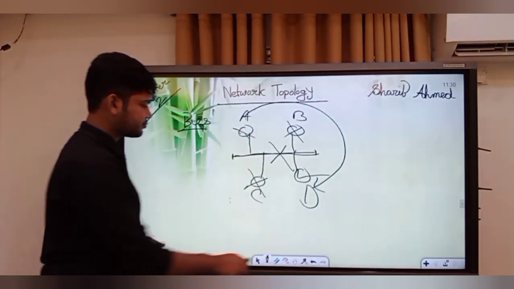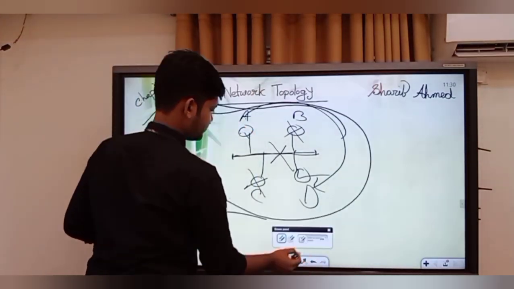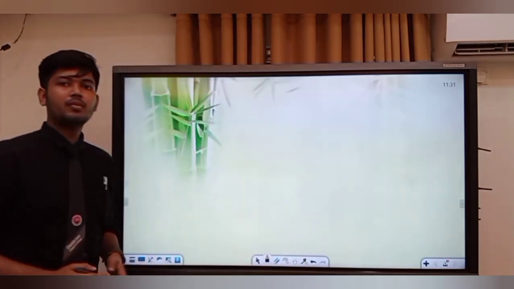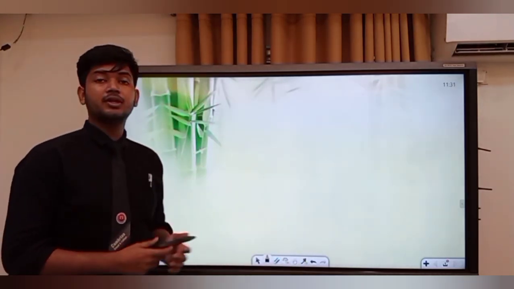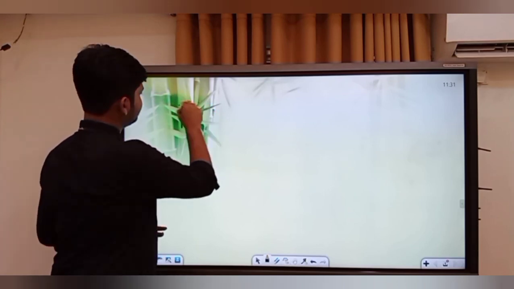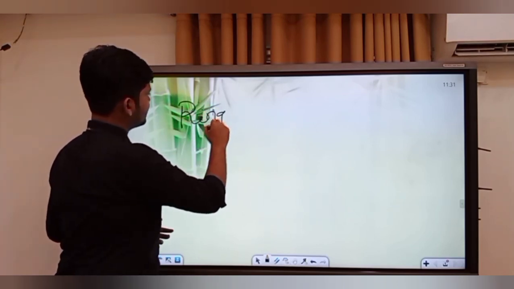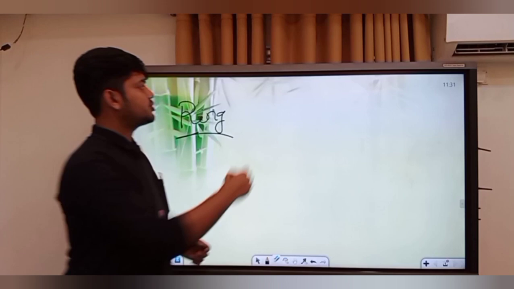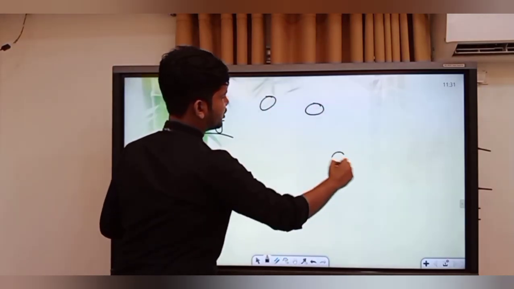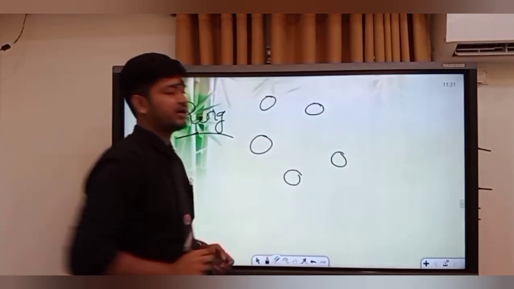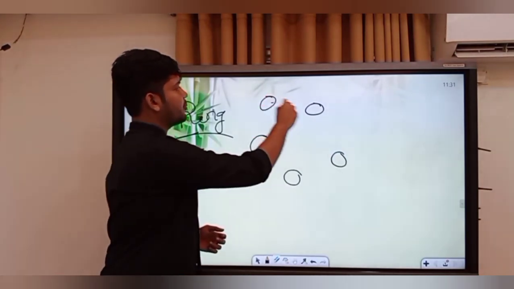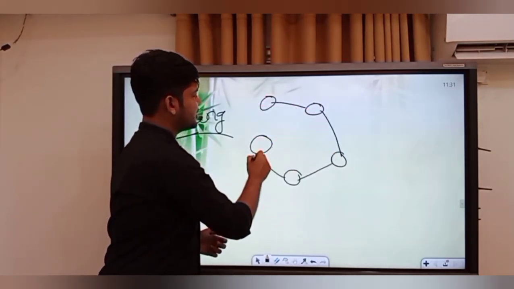After that we will discuss ring topology. In this ring topology, there can be multiple computers. Suppose there are 5 computers, and every computer is connected with the others.